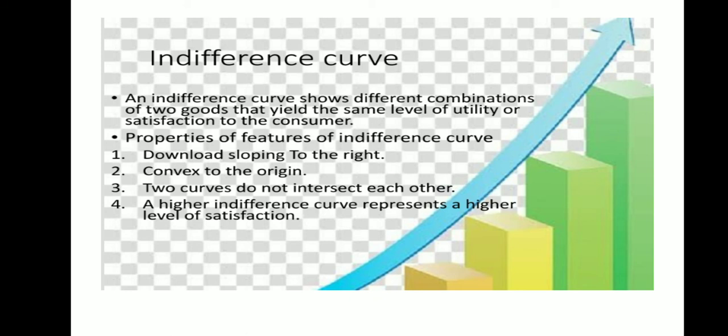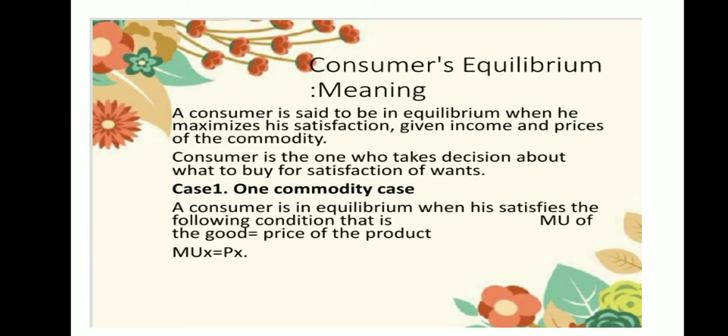Now let us quickly look at the properties or features of an indifference curve. It is downward sloping to the right, it is convex to the origin, the curves do not intersect, and a higher indifference curve represents a higher level of satisfaction.